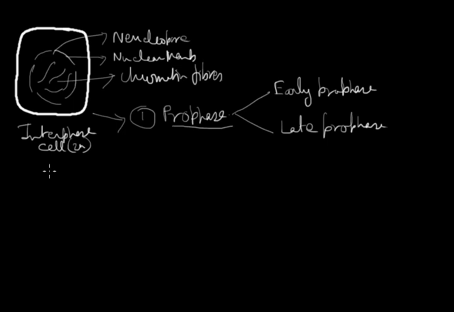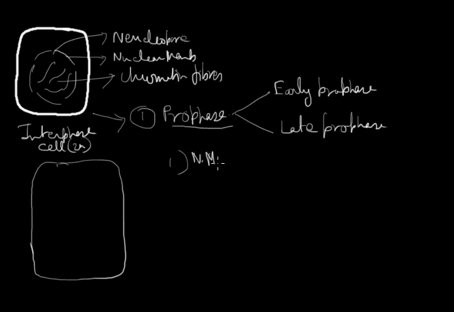What actually happens during prophase? Number one, the nuclear membrane (NM) that you saw during interphase starts to dissociate or disappear.